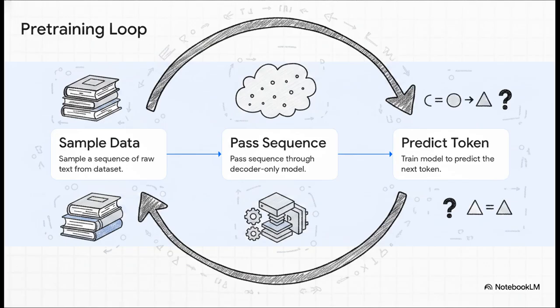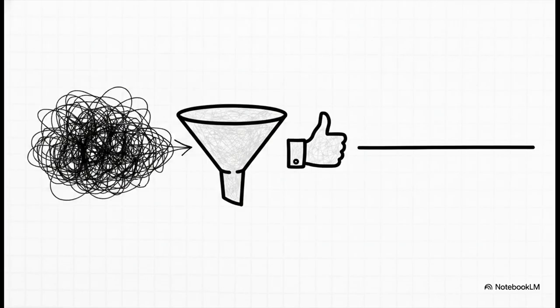By just iterating through this loop billions of times over massive data sets, the AI gains its vast, raw understanding of the world. It's kind of mind-blowing when you think about it. But here's the catch. Having all that raw intelligence just isn't enough for everyday consumer use. After pre-training, the LLM is great at predicting the next token. But if you look at its raw output, it's often super repetitive and, honestly, kind of uninteresting.